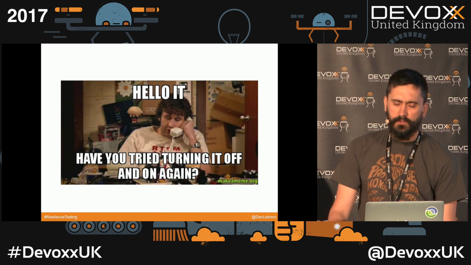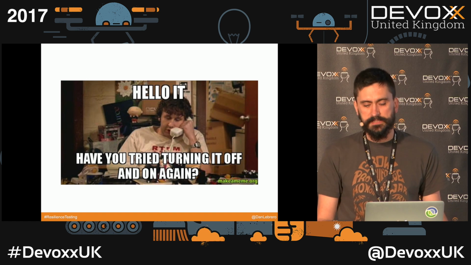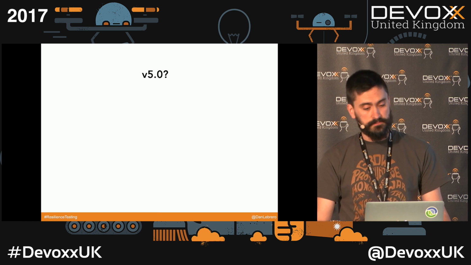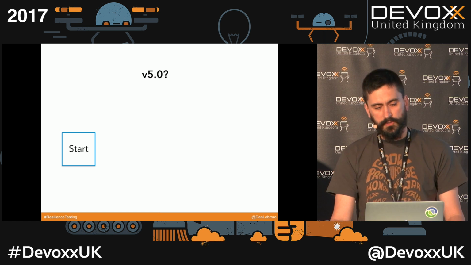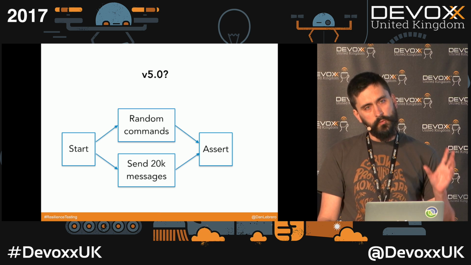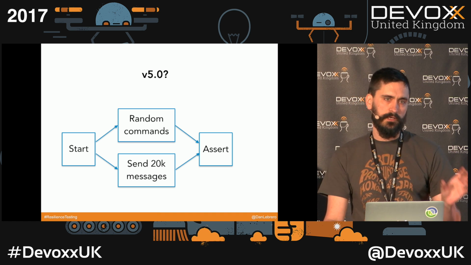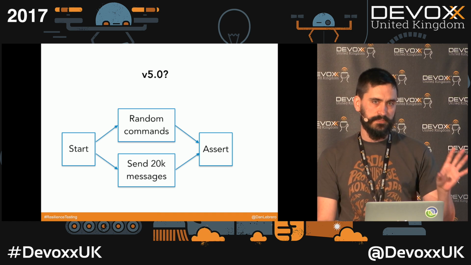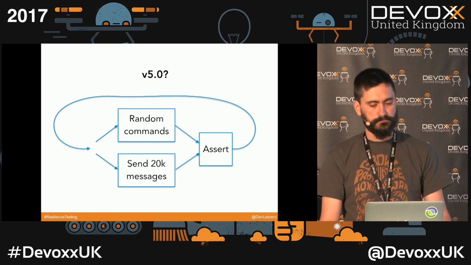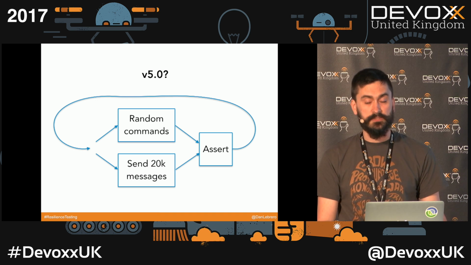So we thought, well, maybe on that restart is when we are actually cleaning some bad state. So we wrote another test, which was, we start the system, we send the 20,000 messages, plus we run the random commands. Now we make sure that on those random commands, we never stop or restart any of our services, so we'll make sure that our service is up and running. Then we do the assertion, and then we start back again. With this test, we were able to reproduce issue number 5